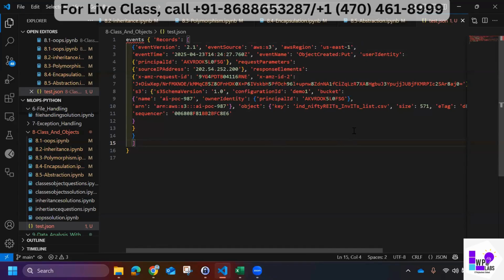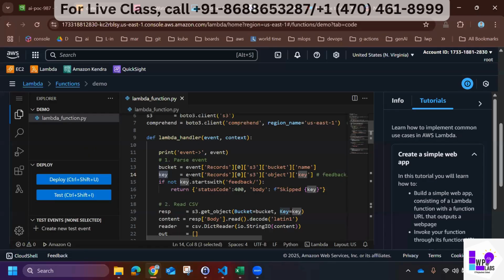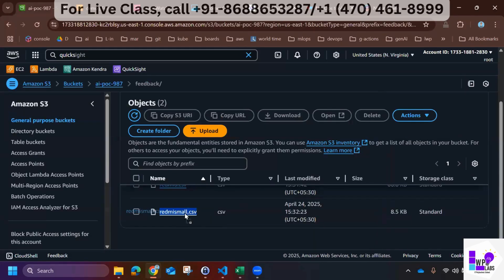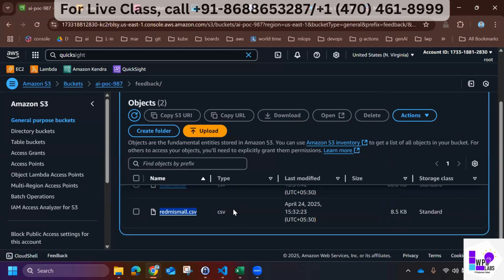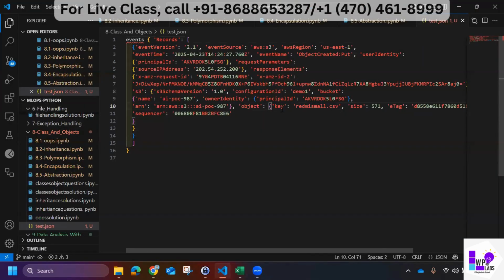So when I upload a different file name, you see here this is a different file name, ind list.csv. If I change it, let me copy this name, the output will look like this, so the key will be like this. Now what I'm trying to extract is this key and the bucket name. The demo one bucket name is this. I'm trying to extract this bucket name and this key.